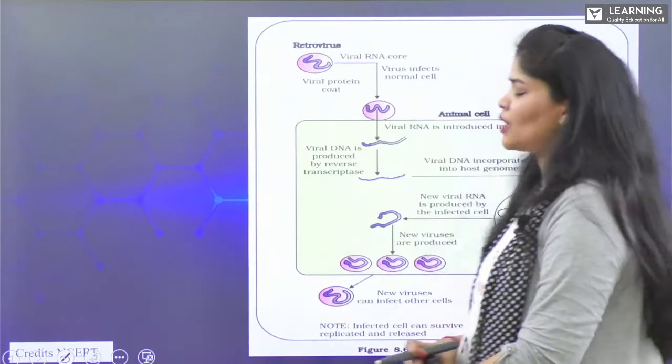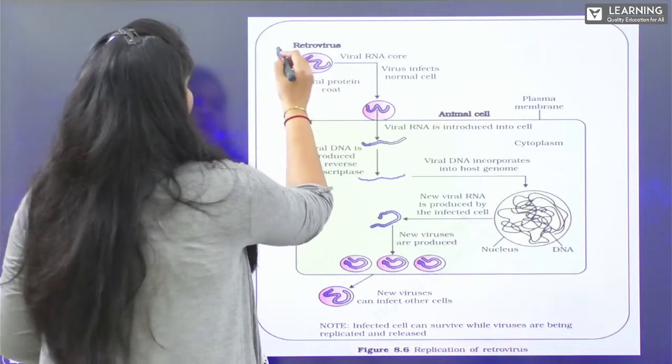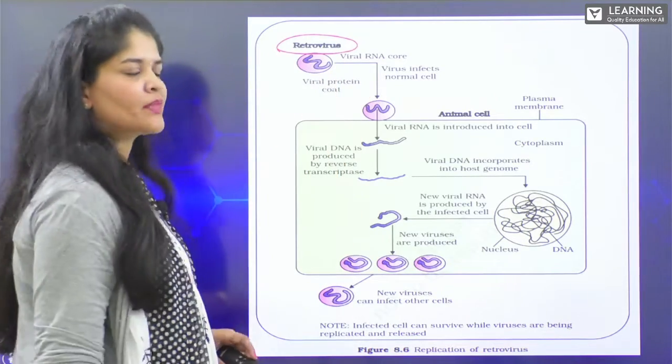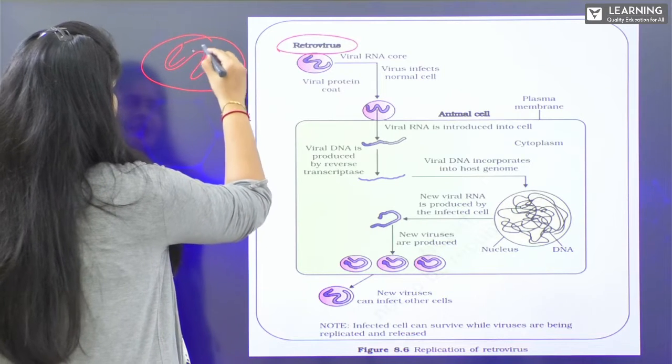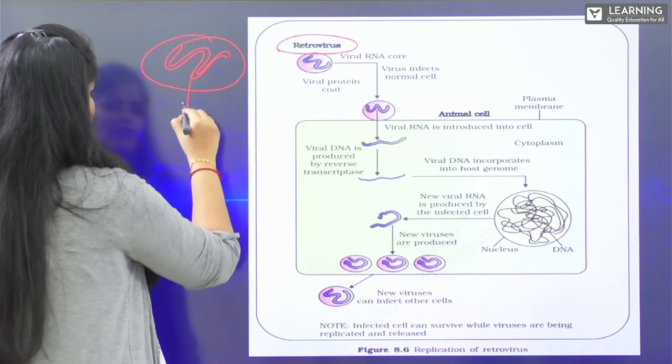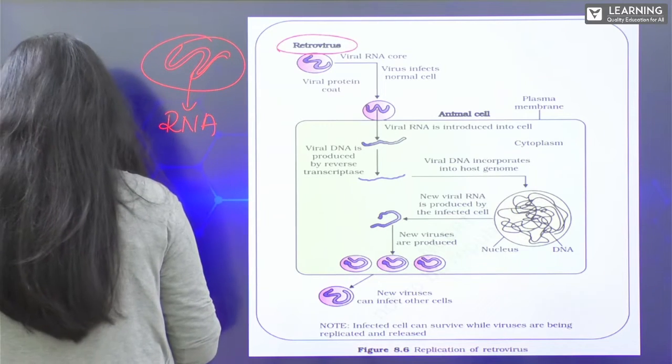Now, moving on. Here we can see this is the retrovirus, right? And a retrovirus consists of single-stranded RNA as its genetic material.